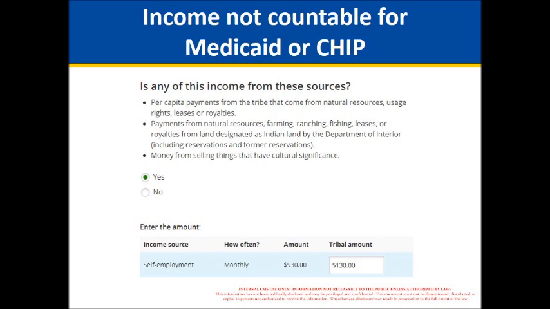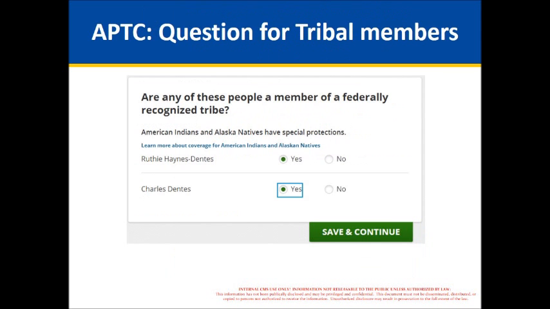If you could go to the next slide, please. So another question that appears if someone has indicated that they are American Indian or Alaska Native is this. Let me repeat something I said earlier: they've passed the point where we've collected their income, and they've already told us that they identify as American Indian or Alaska Native.